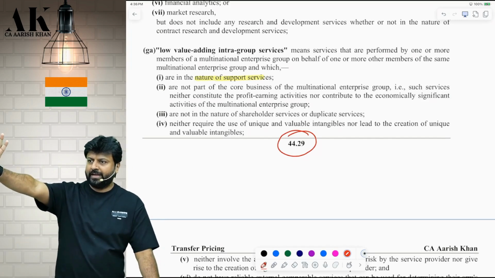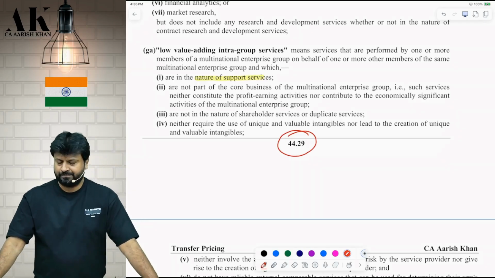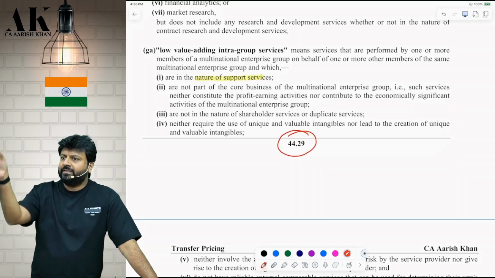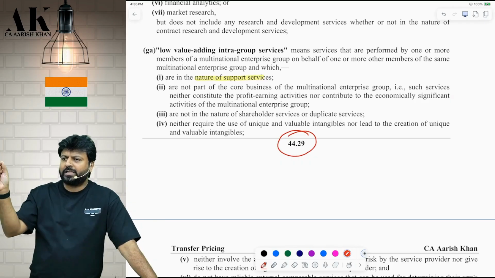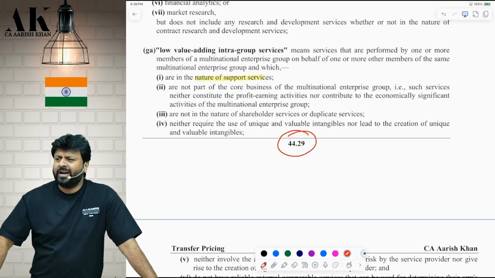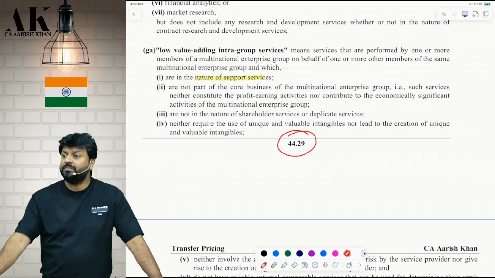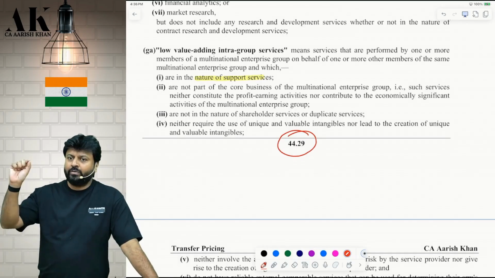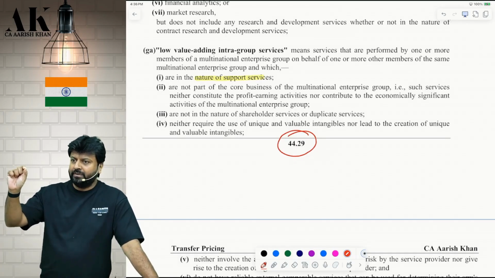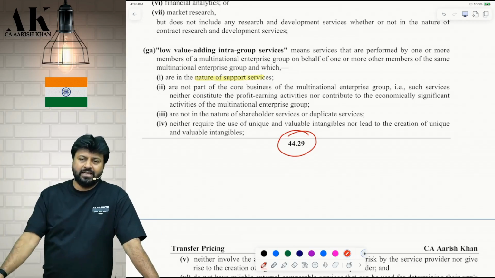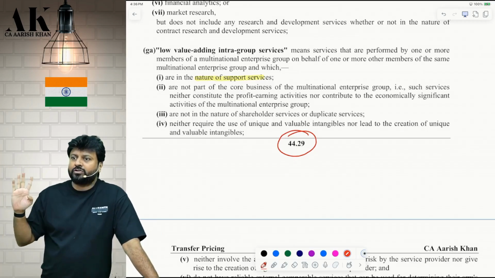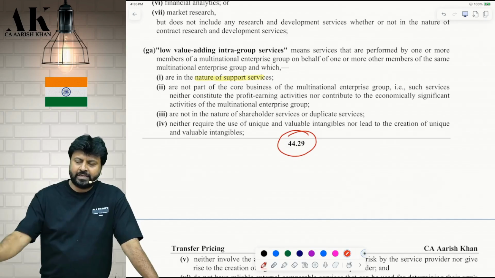Non-resident associate enterprise. Correct? Yes or no? So they will have the invoice breakup. Markup is how much and cost is how much? Yes. You have to get it certified from an accountant. From whom? From an accountant. That accountant will tell you what is the markup, what is the cost, is it as per the safe harbor rules or not. Are you clear? We will see who can be accountant.